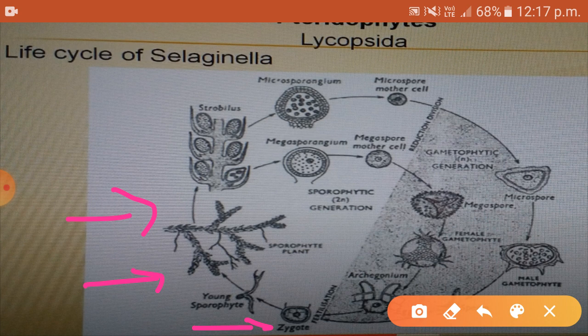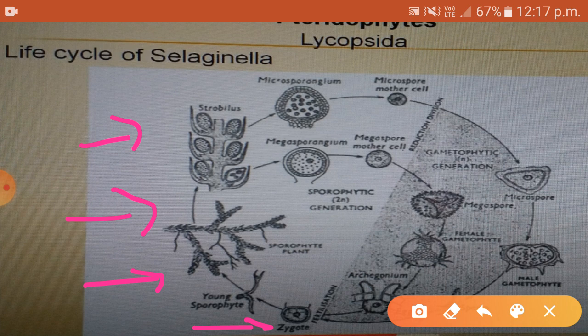The mature sporophyte forms strobilus with microsporangia and megasporangia. In the megasporangium, the megaspore mother cell undergoes meiosis division to form megaspores, while in the microsporangium, the microspore mother cells undergo meiosis division to form microspores.